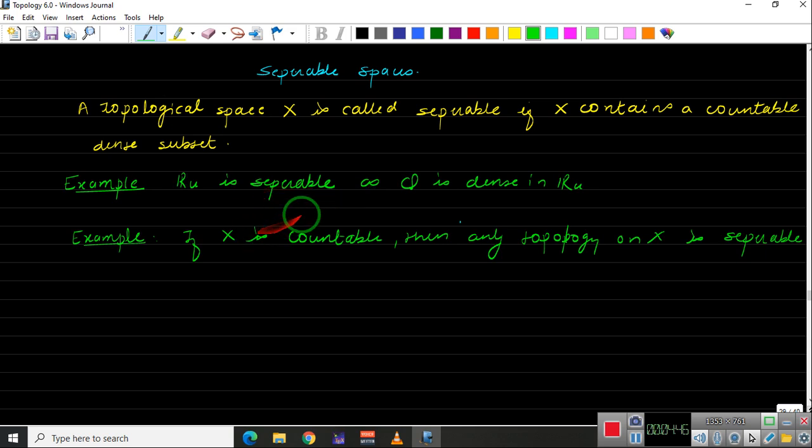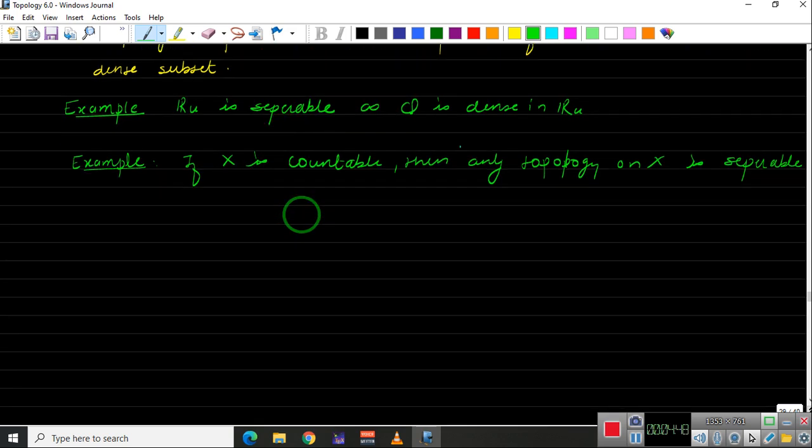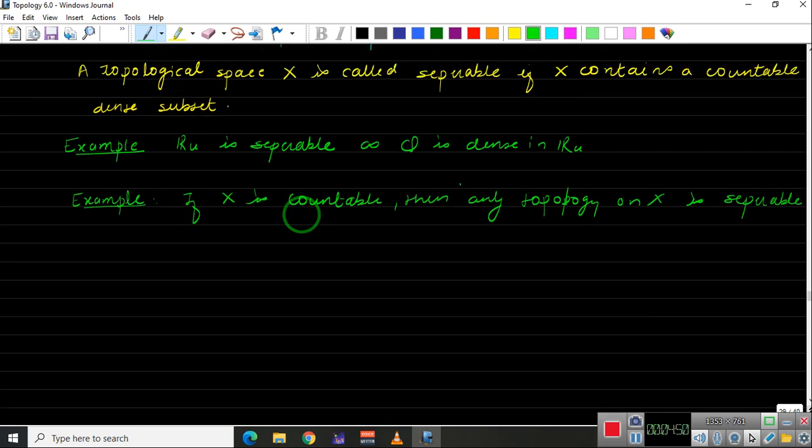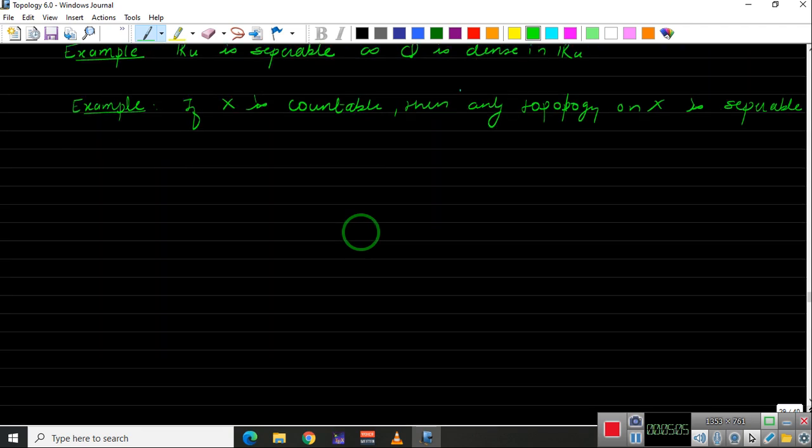You can search for other examples, but let us talk about two important properties here. That is, an open subspace of a separable space is separable, and the product of two separable spaces is separable. Let us prove these two statements in today's video. So first, let us show that an open subspace of a separable space is separable.